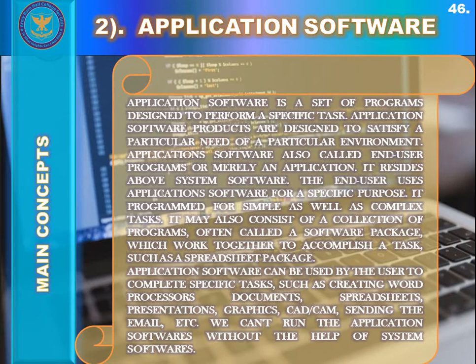Likewise, if you're using Google Drive, you are storing huge amounts of data inside Google Drive. That Google Drive storage does not exist inside your computer. That Google Drive application software does not exist inside your computer. You are accessing it from a cloud platform.